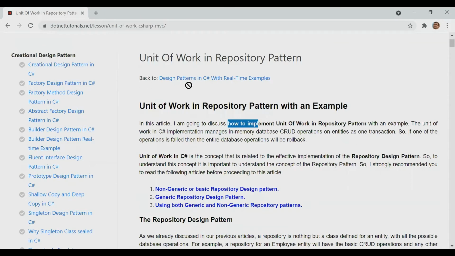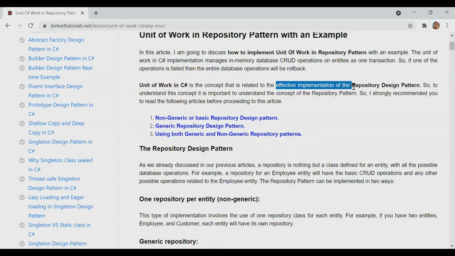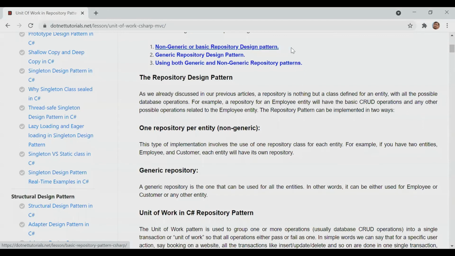And the unit of work concept in C# is related to effectively implementing the repository design pattern, right? And then we have non-generic or basic repository pattern, and we have already discussed what the generic repository pattern and non-generic repository pattern are, and what the advantage of repository pattern is. I don't want to write the insert, update, delete CRUD operations at multiple places. I want to write them at one place, and then my controller should communicate with the repository, and the repository will communicate with the database.